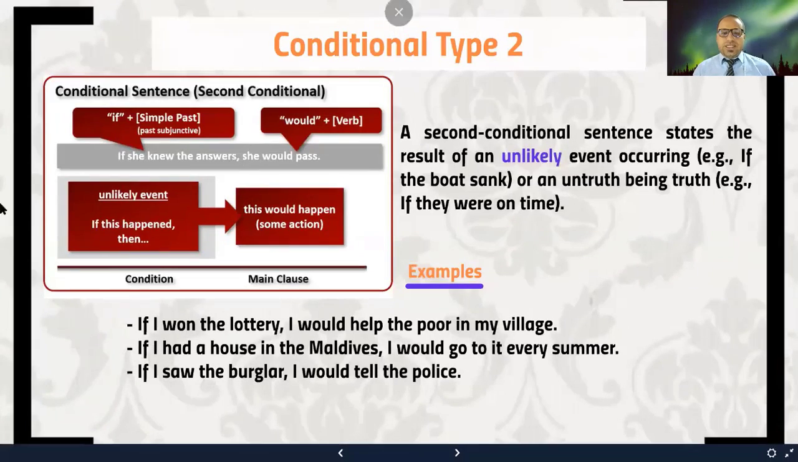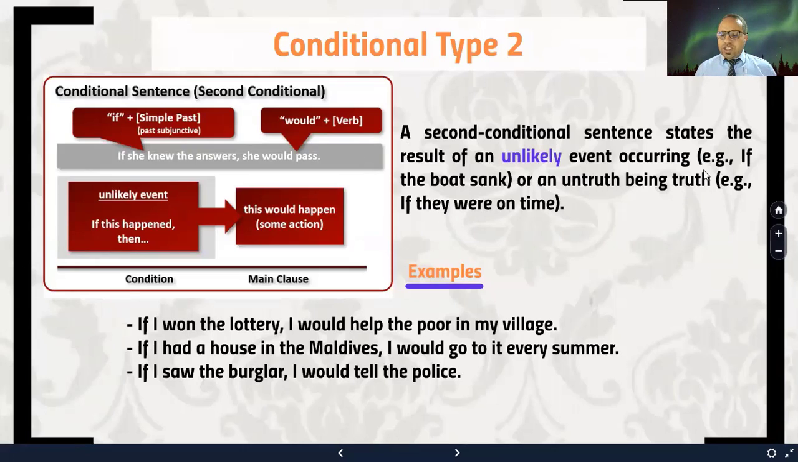Now we move to conditional type 2, right? What is conditional type 2? A second conditional sentence, or conditional type 2, states the result of an unlikely event occurring, okay? For example, if the boat sank, we use it also to express an untruth being truth, okay? Example, if they were on time.